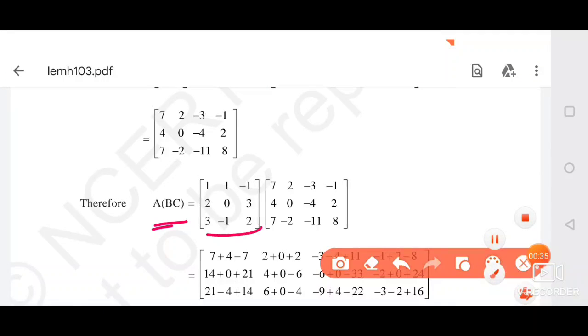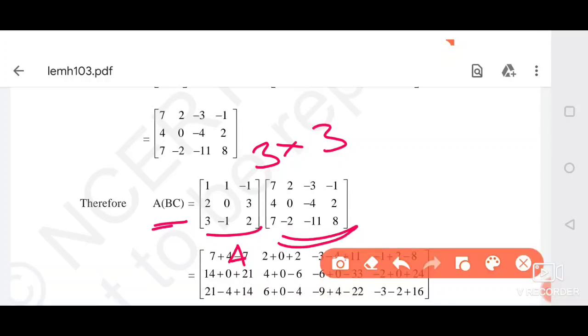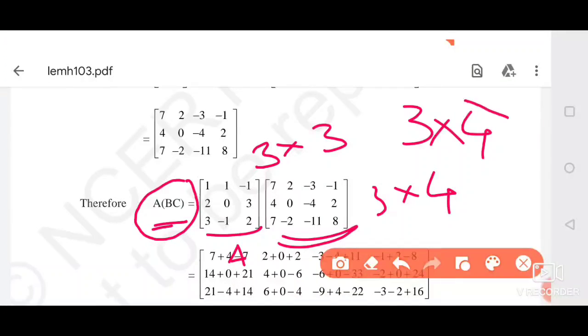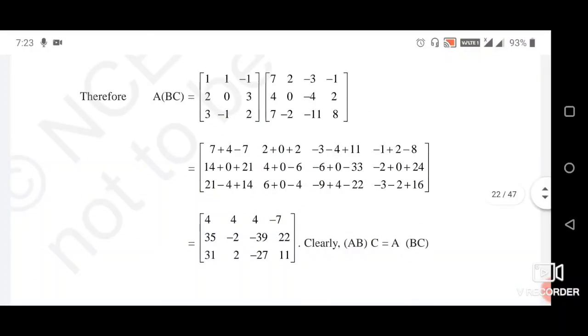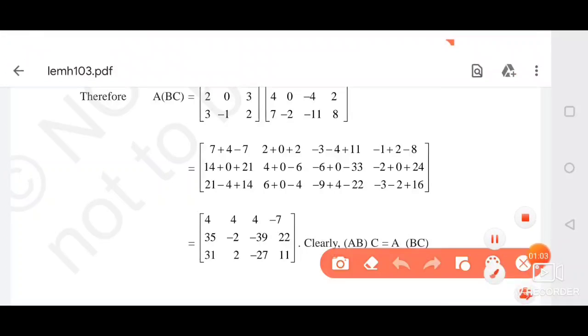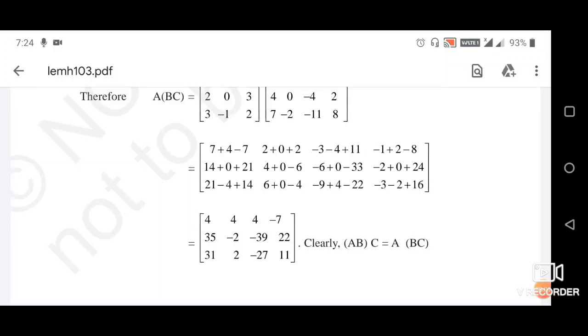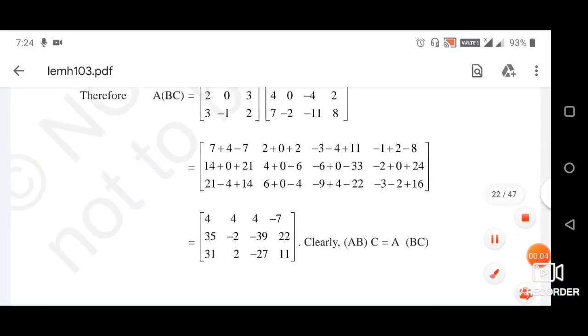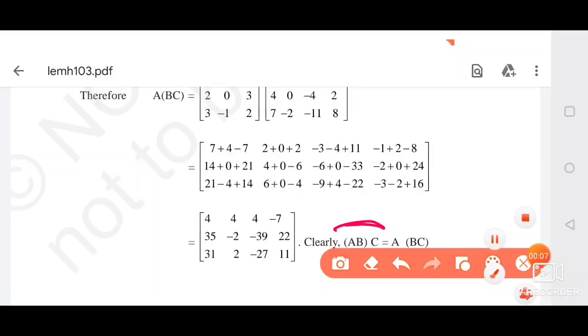So here A is of order 3 by 3 and BC is of order 3 by 4. So our resultant matrix, which is A into BC, will be of order 3 by 4. 3 by 4 means 3 rows, 4 columns. So this is the matrix of order 3 by 4, and from here we can say AB into C is equal to A into BC.